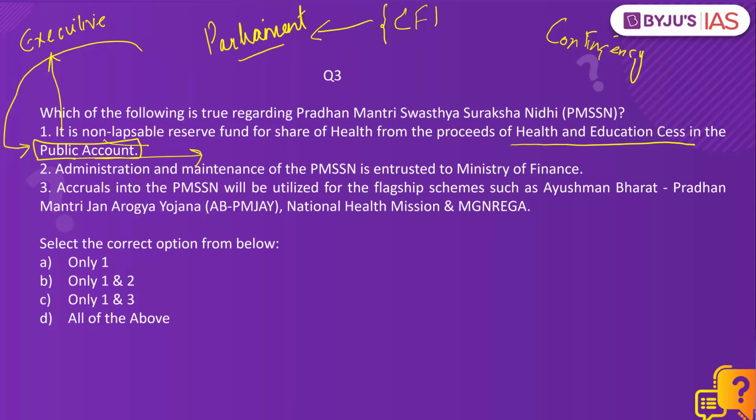That means the executive can withdraw money from public account without any approval by the Parliament. And this Pradhan Mantri Swasthya Suraksha Nidhi is a non-lapsable reserve fund. That means the funds available in this reserve fund do not lapse after the completion of the financial year.